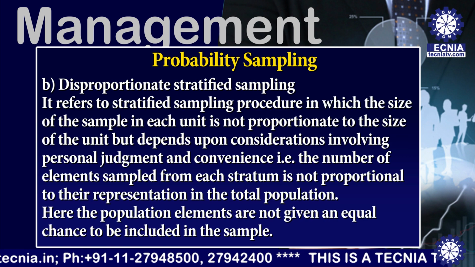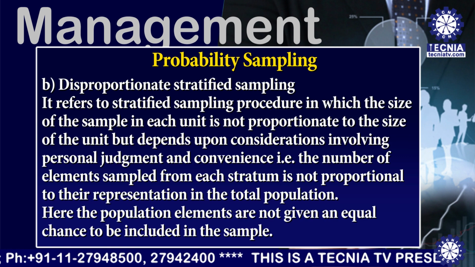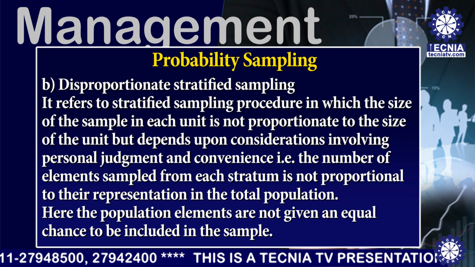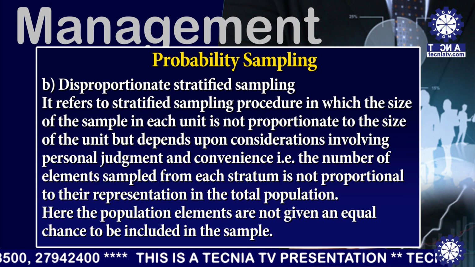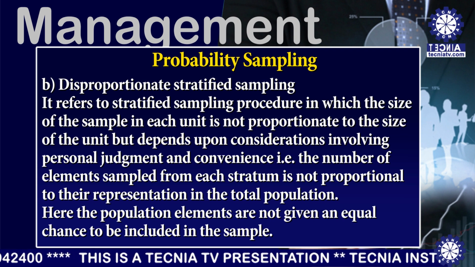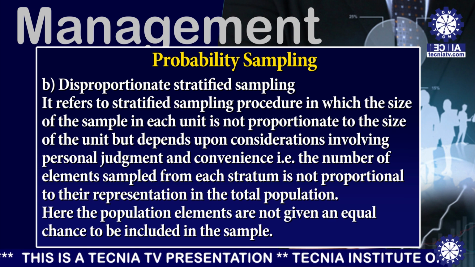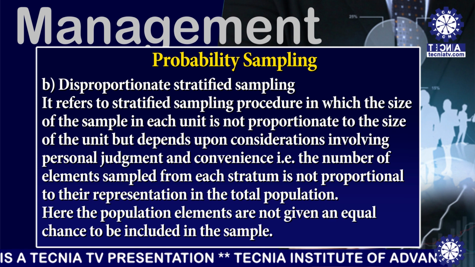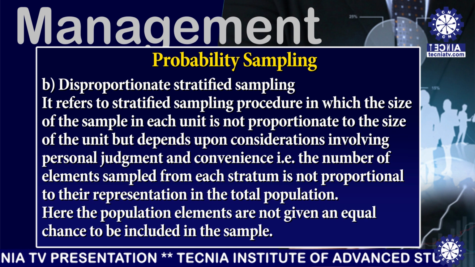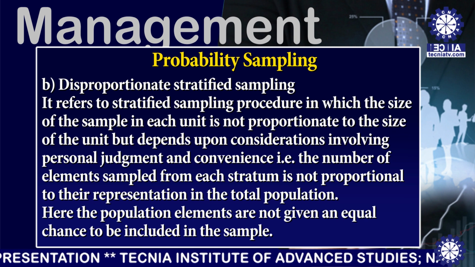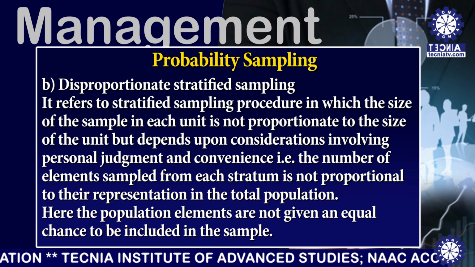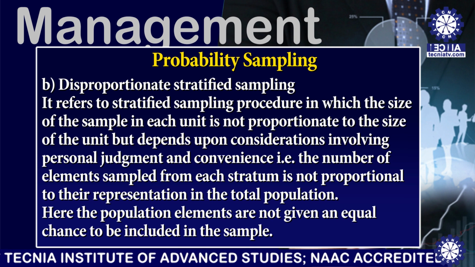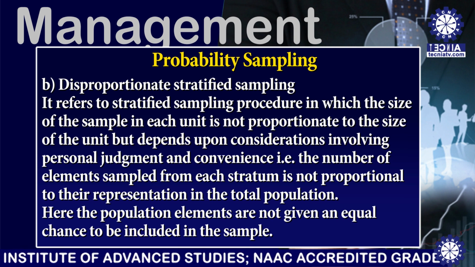Now, what is disproportionate stratified sampling? It refers to the stratified sampling procedure in which the size of the sample in each unit is not proportionate to the size of the unit but depends upon considerations involving personal judgment and convenience.